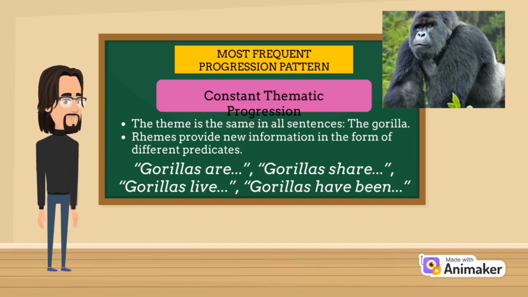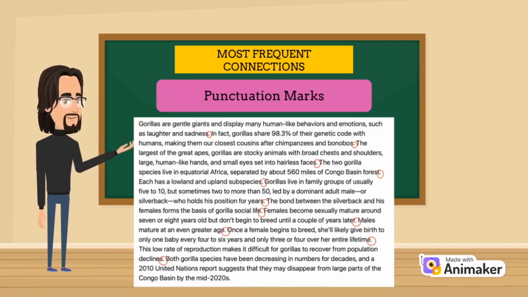The text preserves the same topic or theme throughout its entire extension. Each sentence provides new information about the subject. This new information receives the name of rheme. For example, in the opening statement, "gorillas are gentle giants," "gorillas" is the theme, and "are gentle giants" is the rheme. When it comes to the most frequent connections, we have to distinguish between implicit and explicit connection.